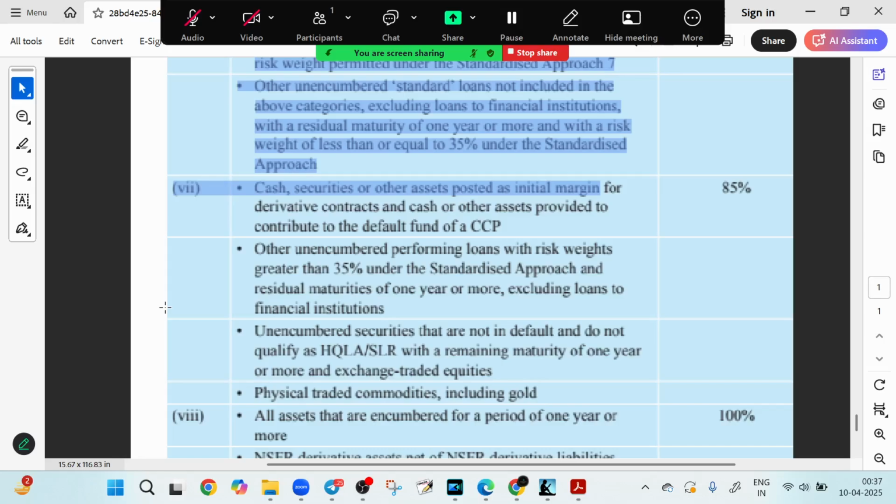So RSF scales like a risk mirror. The longer, riskier or less liquid the asset, the heavier the stable funding needed. This ensures banks remain solid even when a storm hits the financial system. So the longer, the riskier or less liquid the asset, the higher the RSF. That is all you need to know about this particular topic. Nothing extra. Just go through it. Just solve the numericals and keep